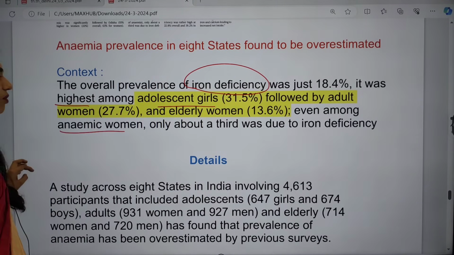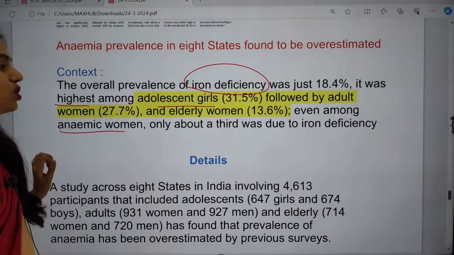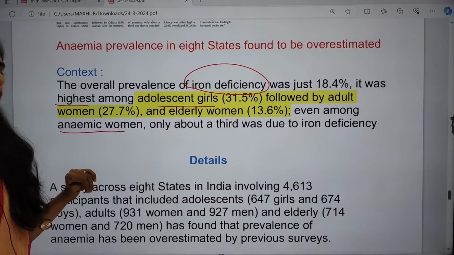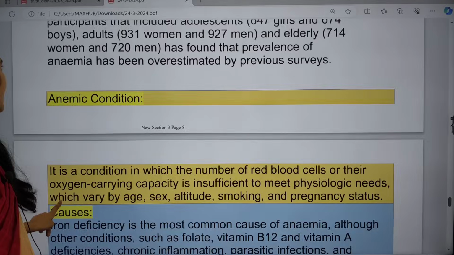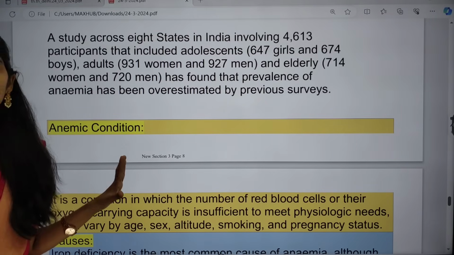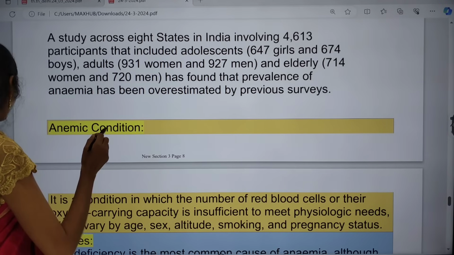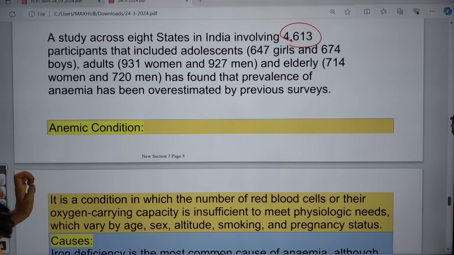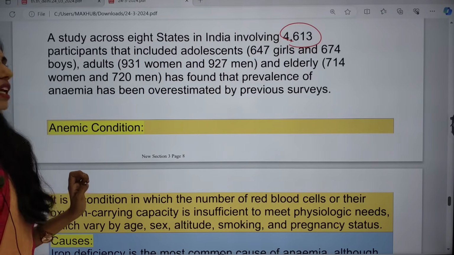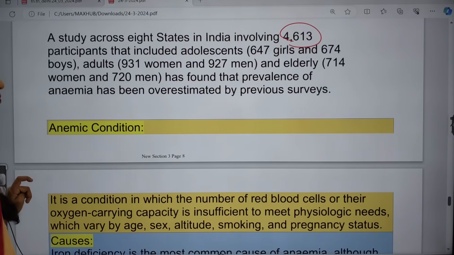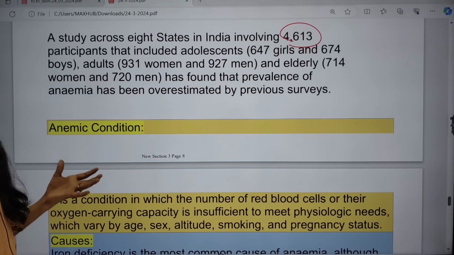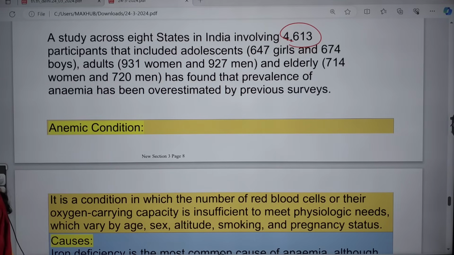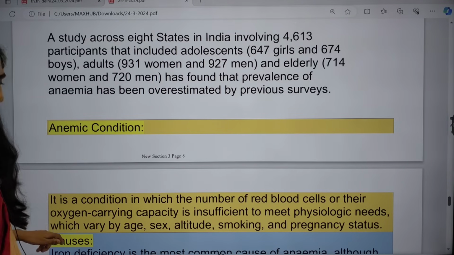These are anemic women, and only about a third was due to iron deficiency. So the important reason behind this anemia is iron deficiency. If you see the details, the study was conducted across states in India, following about 4,613 participants: around 647 adolescent girls and 647 boys, 931 women and 927 men. That data is not required. These are the participants who did this test.